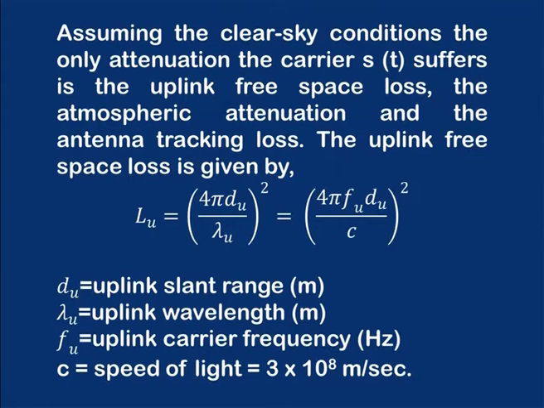The uplink free space loss is given by, as you can see in the expression, LU equals 4 pi du by lambda u the whole square, which can be written as 4 pi fu du by c the whole square, where du is the uplink slant range in meters, lambda u is the uplink wavelength in meters, fu is the uplink carrier frequency in hertz, and c as usual is the speed of light, that is 3 into 10 raised to 8 meters per second.